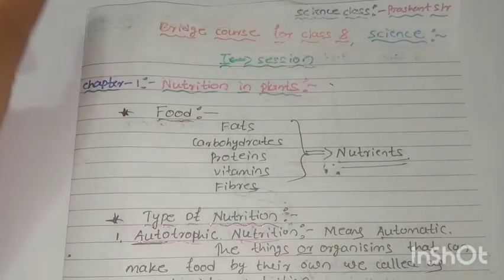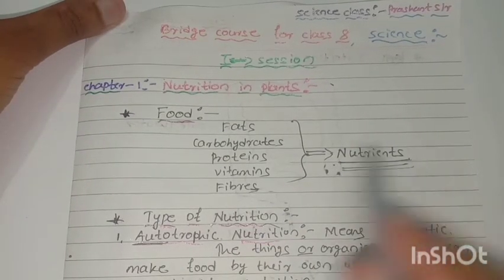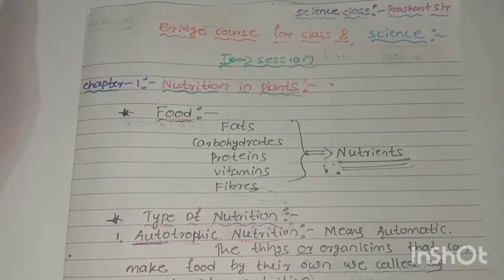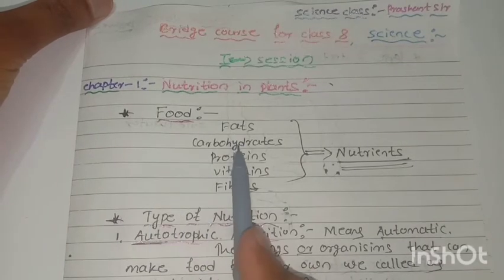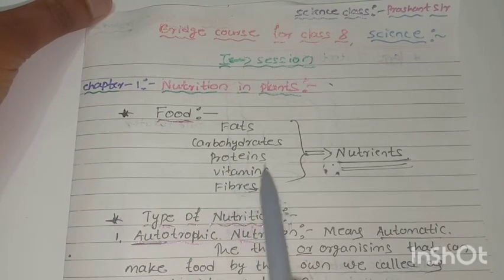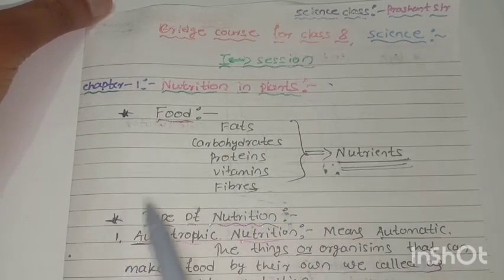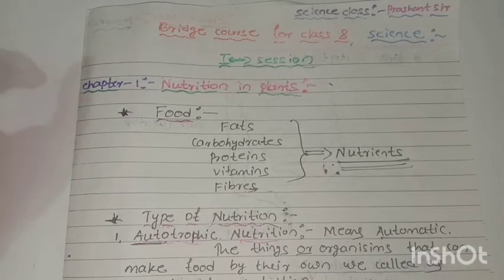Together, these components are called what? Nutrients. Yes. Now tell me, children, what are nutrients? The fats, carbohydrates, proteins, vitamins, fibers, minerals, and water are all called nutrients. Now, how do we get the nutrients?